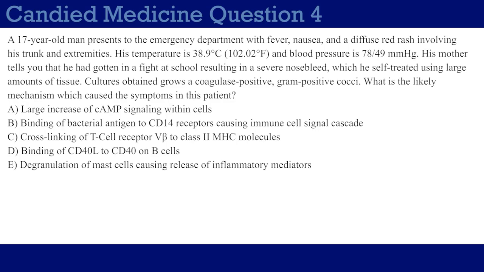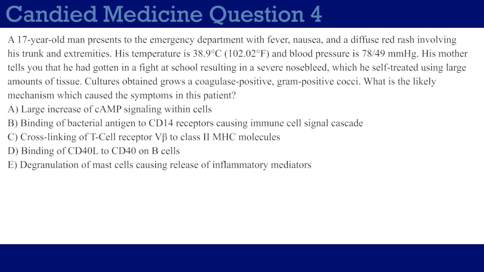A 17-year-old man presents to the emergency department with fever, nausea, and a diffuse red rash involving his trunk and extremities. His temperature is 38.9 degrees Celsius, 102.02 degrees Fahrenheit, and blood pressure is 78/49 millimeters mercury. His mother tells you that he had gotten in a fight at school, resulting in a severe nosebleed, which he self-treated using large amounts of tissue.